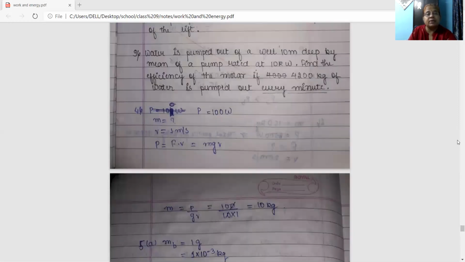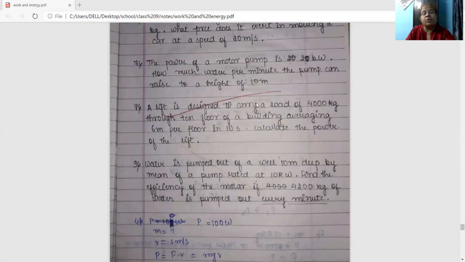Now come to number 7. The power of a motor pump is 2 kilowatt, right?